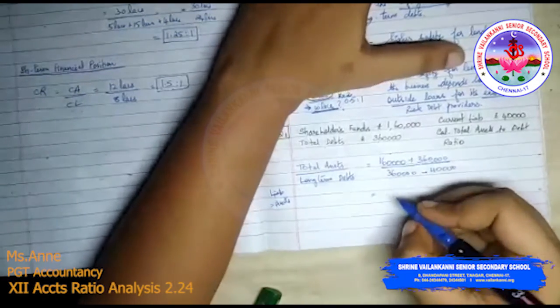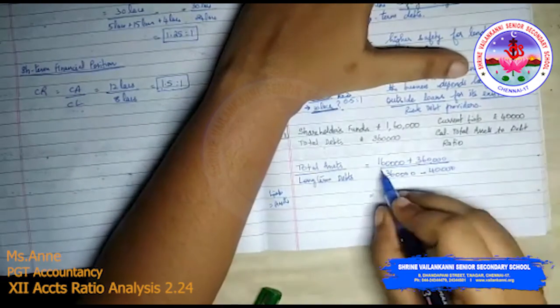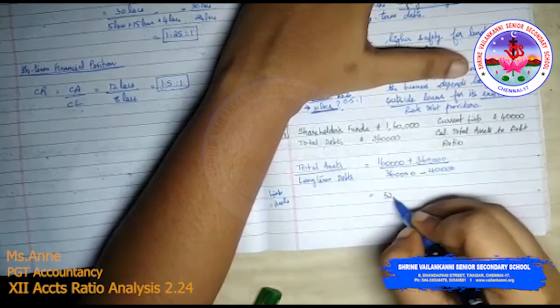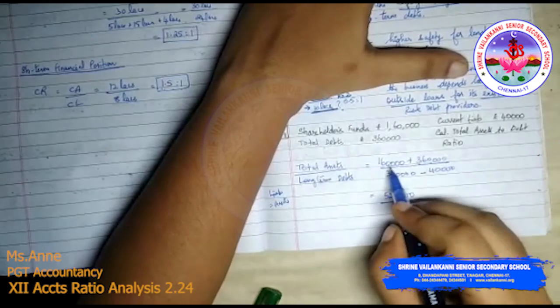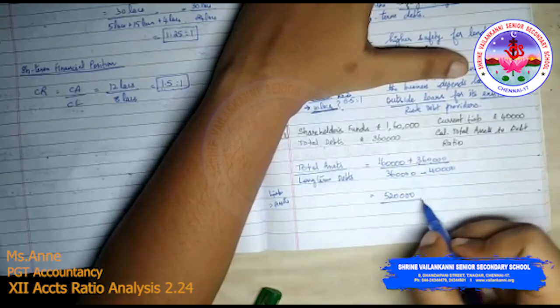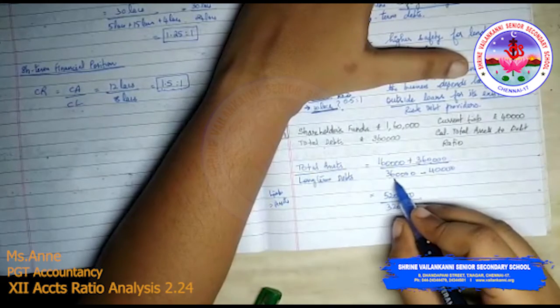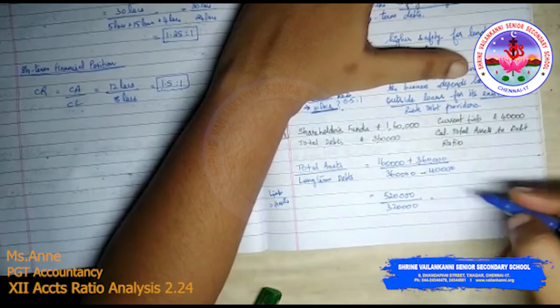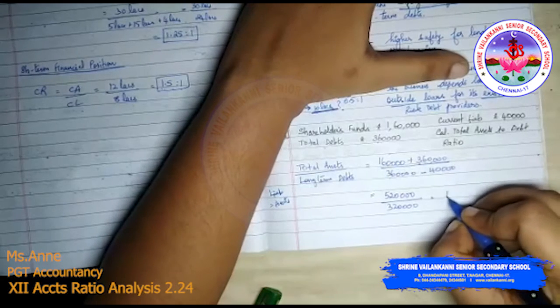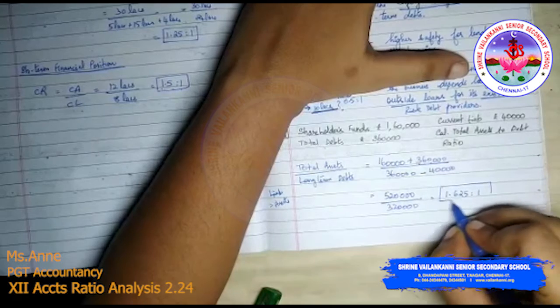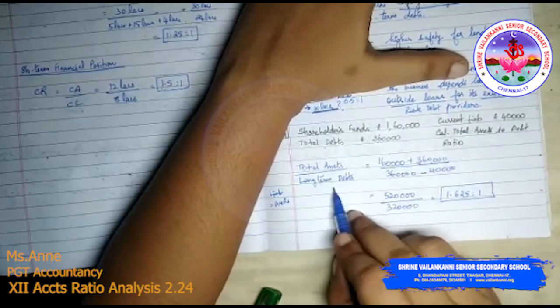So 3,60,000 plus 1,60,000 is 5,20,000, divided by 3,20,000, because 3,60,000 minus 40,000 is 3,20,000. So the answer is 1.625:1. This is your total assets divided by long term debts.